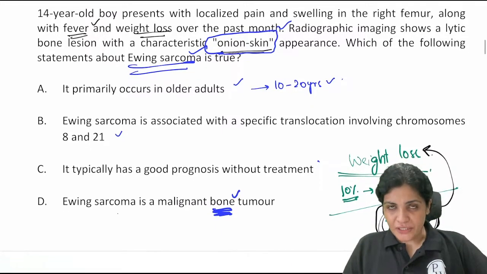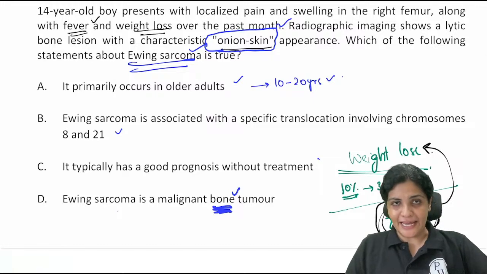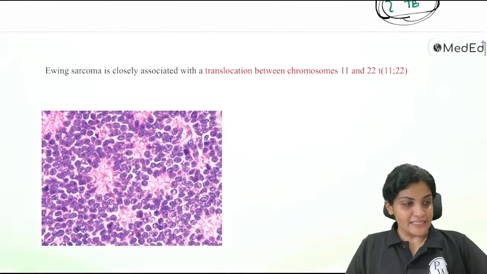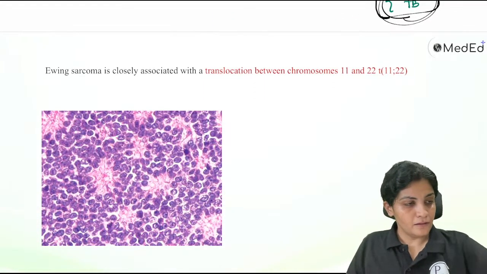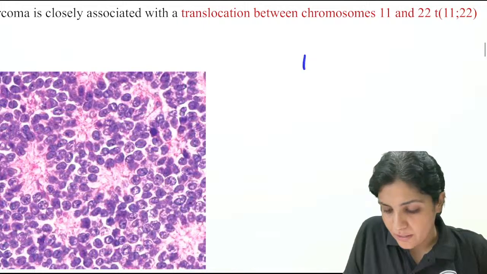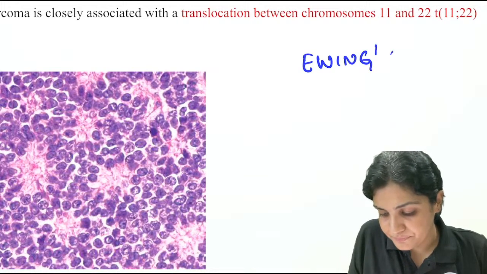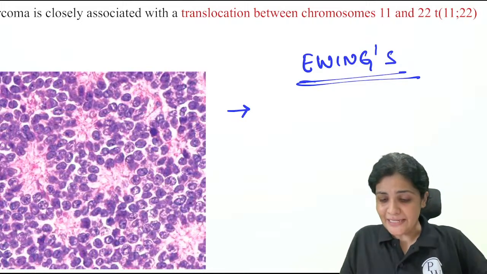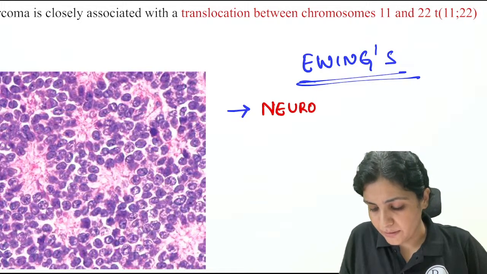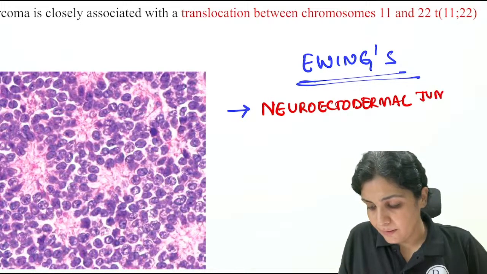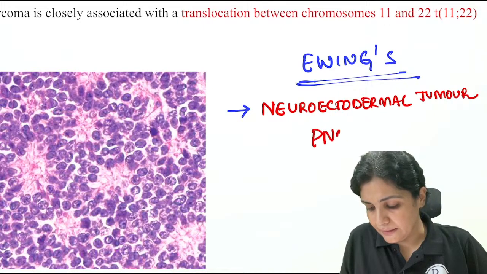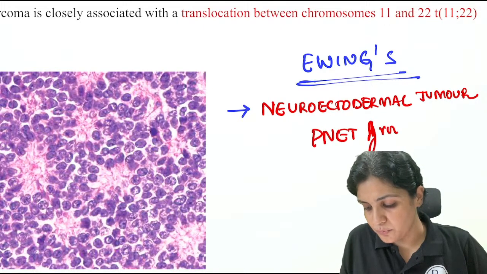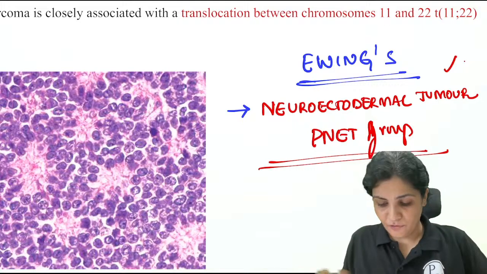And it is usually the translocation between 11 and 22, 8 and 11 and 22. So what are the type of cells here? Okay, let's talk about the Ewing's sarcoma. The first and foremost thing I want to tell you is it is a neuroectodermal tumor, PNET group of tumor. This is very, very important, which you have to remember.